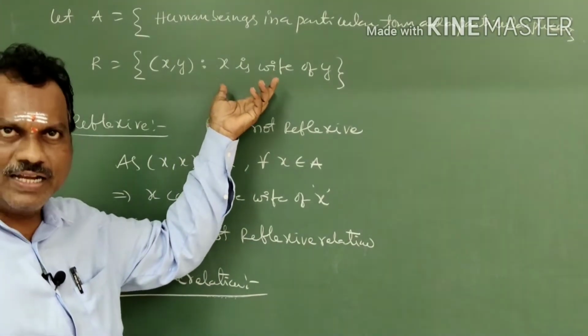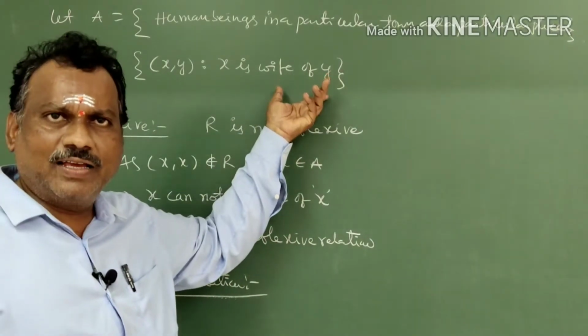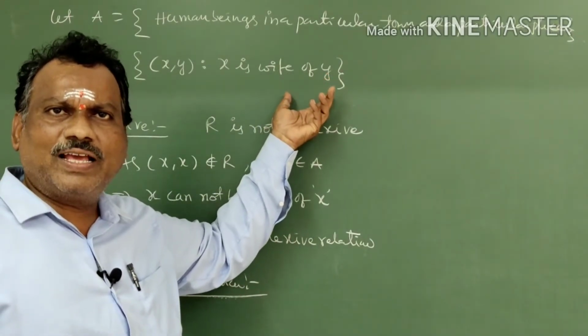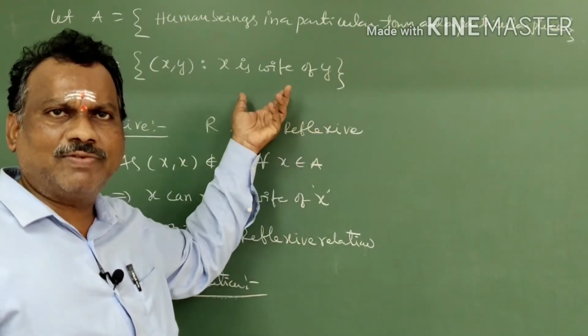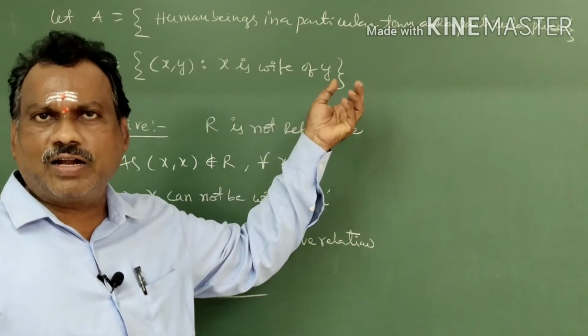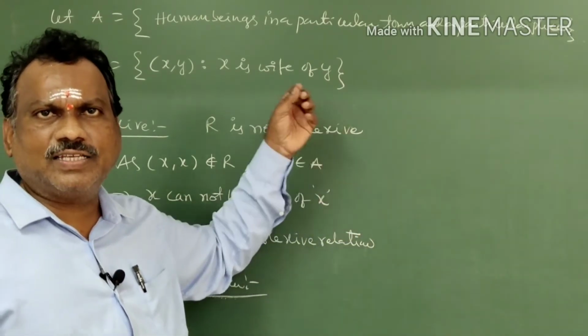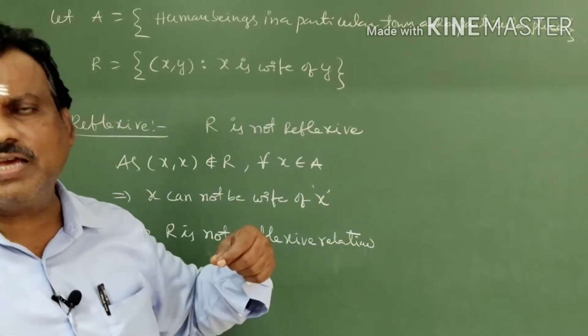It is the given condition. If (x, y) belongs to R, x is a wife of y, but y is never possible as a wife of x. (y, x) does not belong to that particular relation. So this case is not possible. So R is not symmetric.